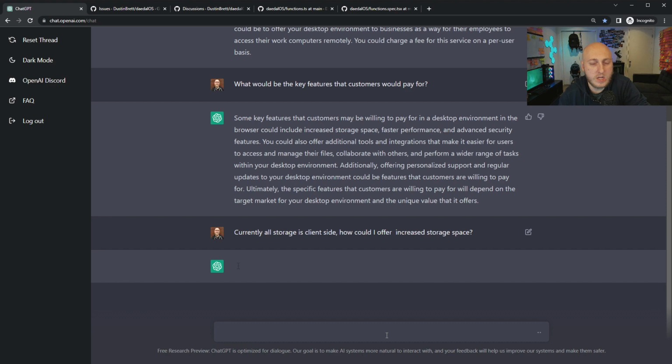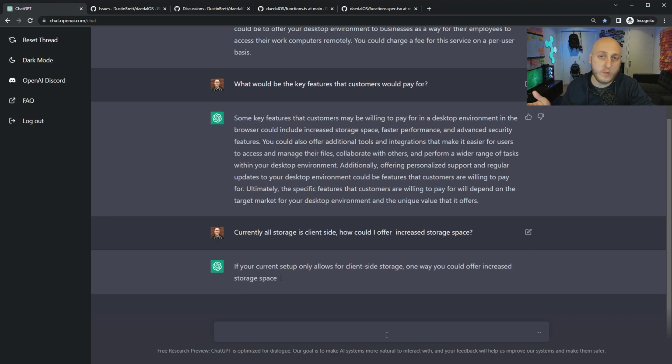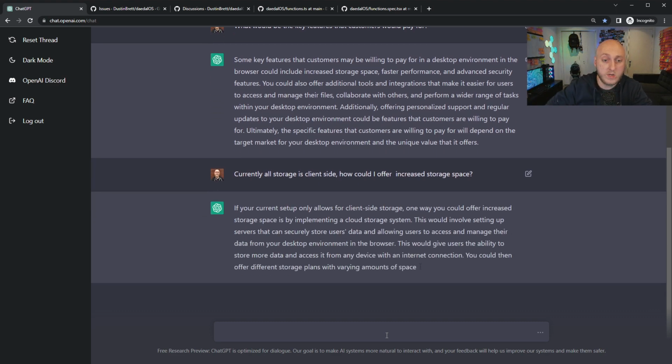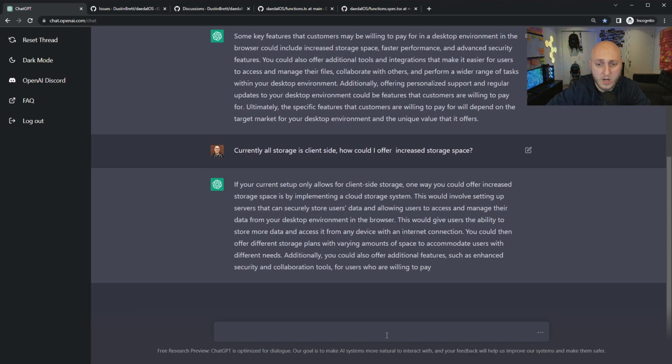So the suggestion's a little bit off, but maybe if I kind of call it out, or be like, well, how would that work? How I would imagine it would work is you would have to link it up with APIs like Dropbox or Google Drive or something like that. What does it say here? If your current setup only allows for client-side storage, one way you could offer increased storage space is by implementing cloud storage. That's what I'm talking about. This would involve setting up servers that can securely. Okay, this would give users.